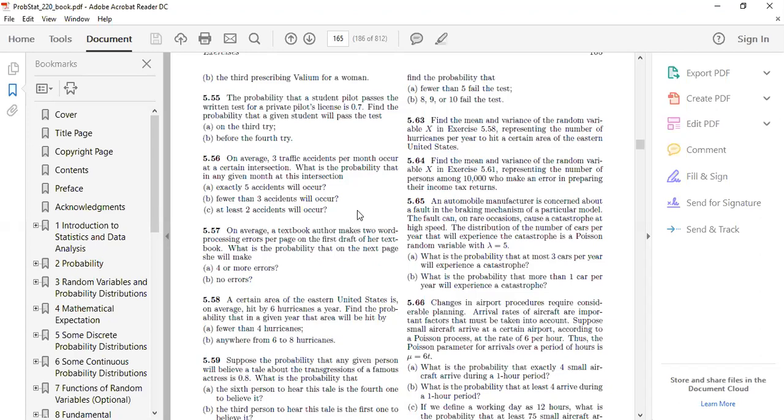Exactly 5, when you are using Poisson distribution and exactly 5 occurs, that means you have to start with 0 to 5 and then subtract 0 to 4. Means you're going to get exactly x is equal to 5. Okay. Second part, fewer than 3 accidents will occur. Means probability of x strictly less than 3, because strictly less than 3 accidents will occur. At least 2 means 2 or more than 2. So x greater than or equal to 2.